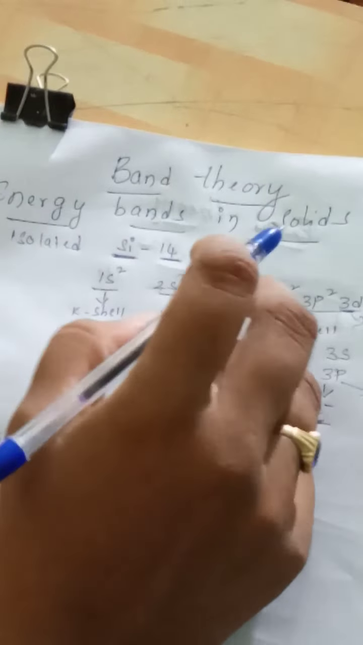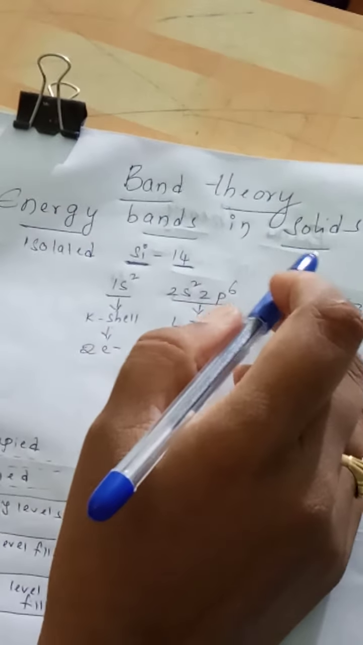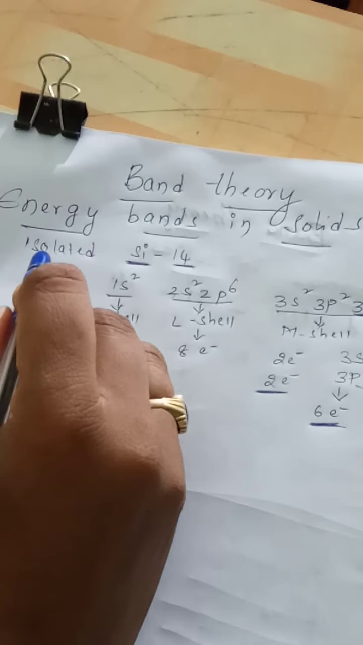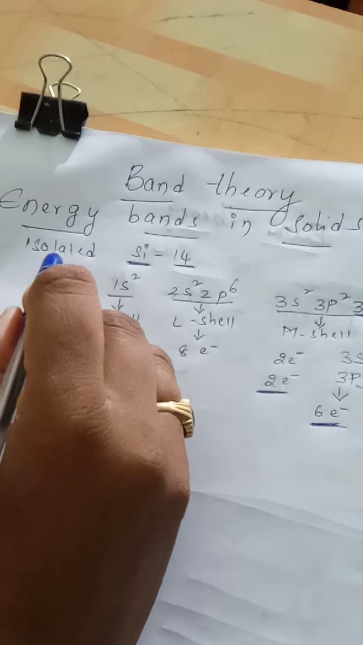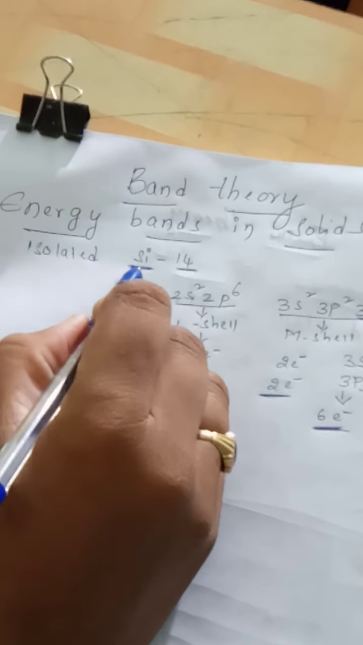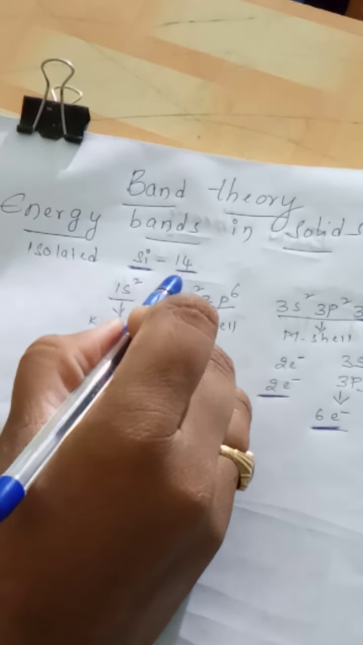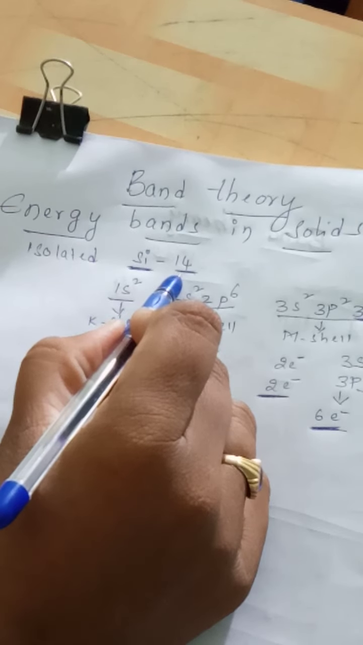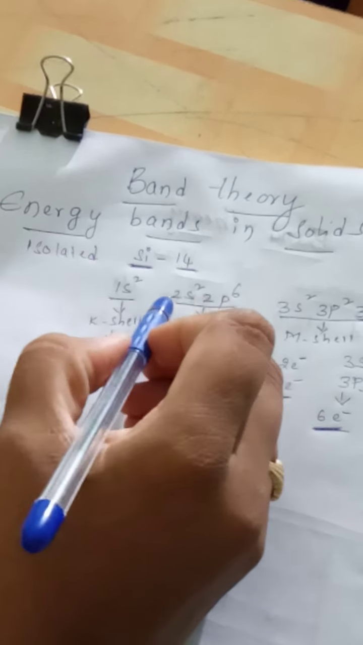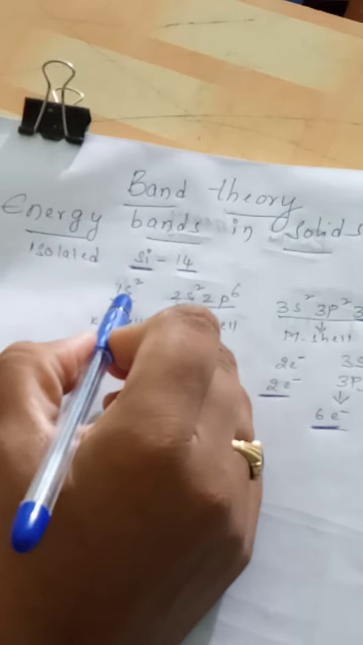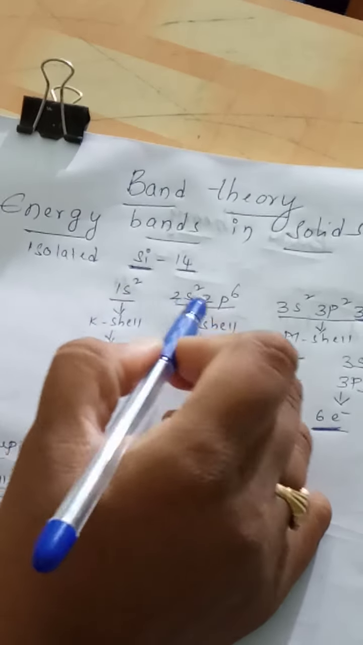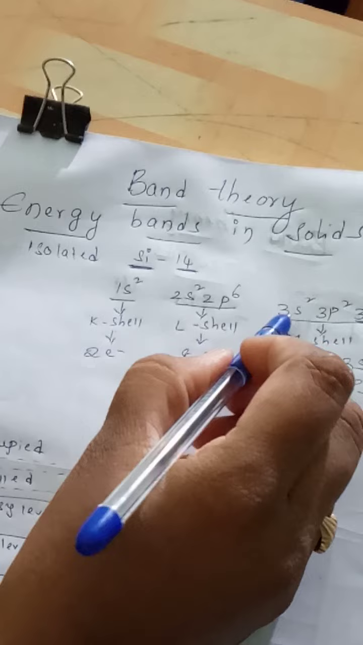Band theory. Energy bands in solids. First, let us consider an isolated atom, a silicon atom, whose atomic number is 14. The electronic configuration is written as 1s2, 2s2, 2p6, 3s2, 3p2, 3d0.